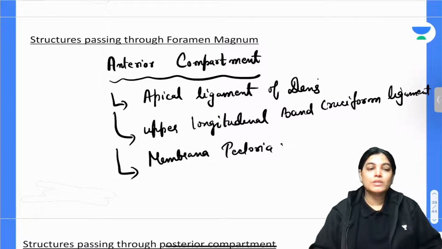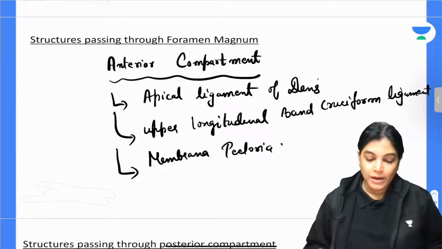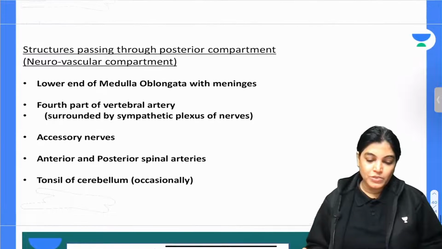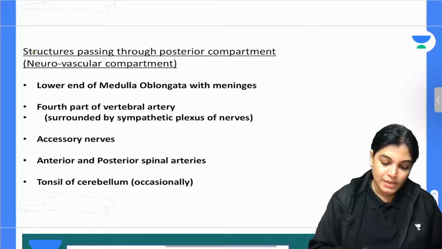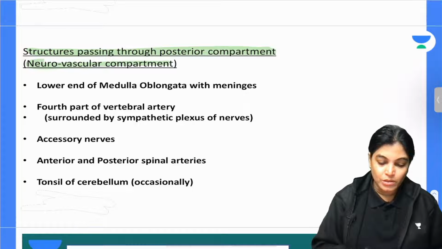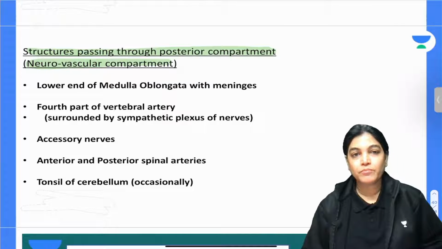Now, also the structures traversing through the posterior part of foramen magnum. Structures passing through the posterior compartment of foramen magnum, which is also termed the neurovascular compartment.